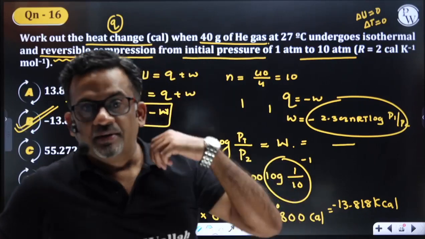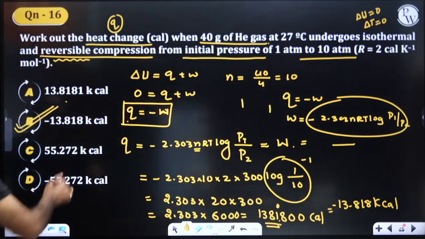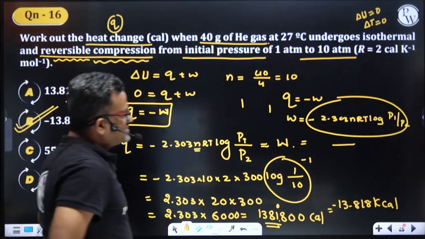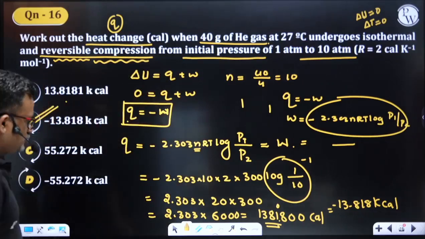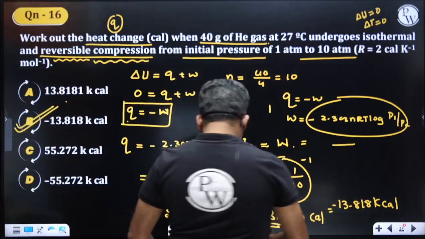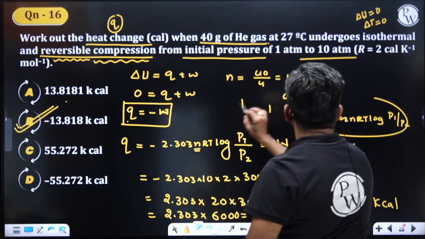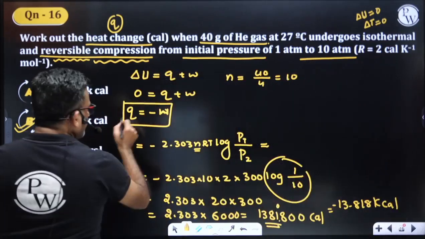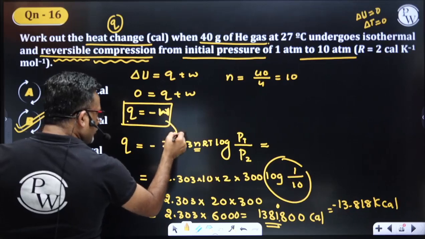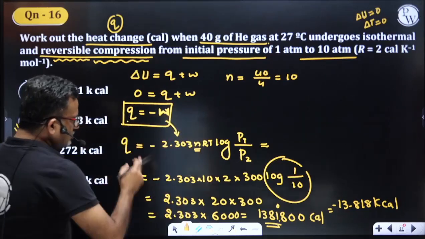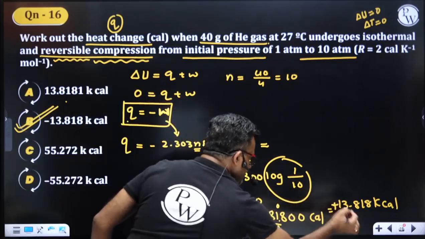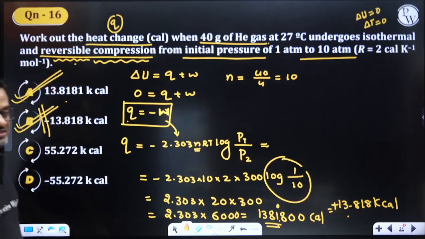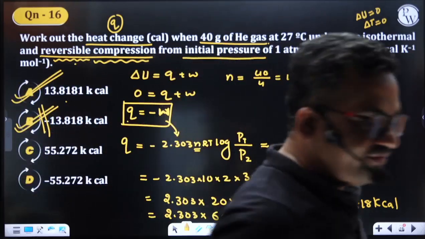Work is done by the system. Is it expansion? I'm sorry, it is compression. It is compression. Work is done on the system. That means W should be positive here. Yes. So Q is minus W, and the W formula we have already applied here, and we have already got minus into this particular quantity. We have already got plus, no problem with that. So therefore our answer should be, since it is compression, work is done on the system, that should be positive. Is that clear? Right.